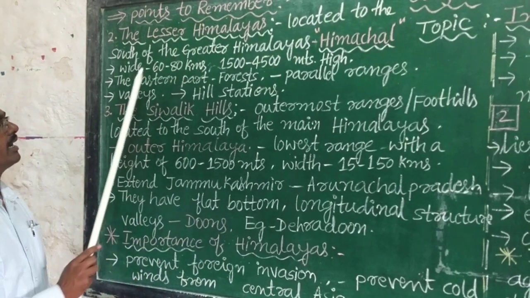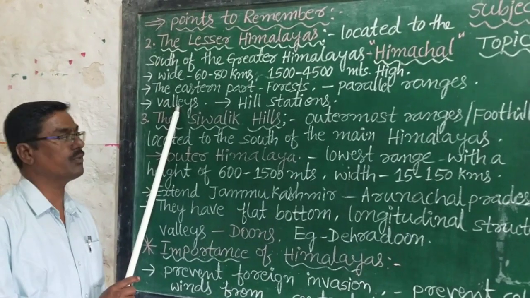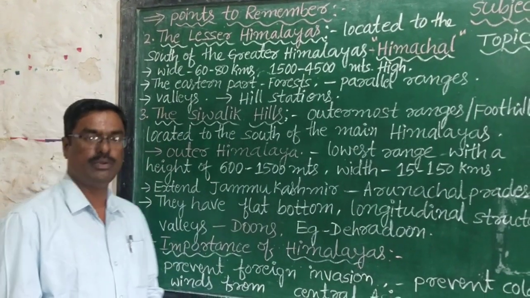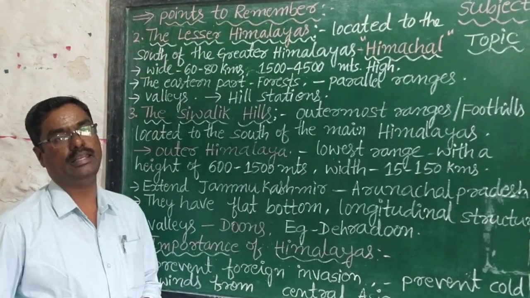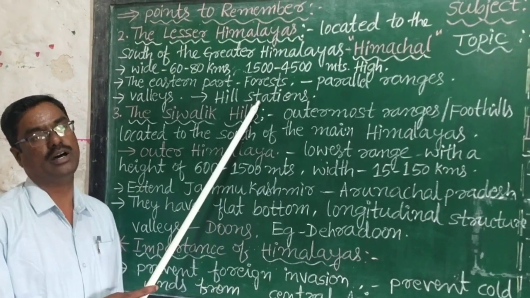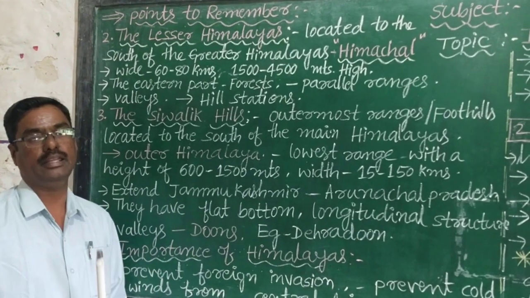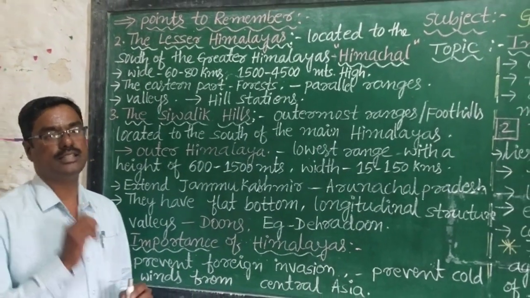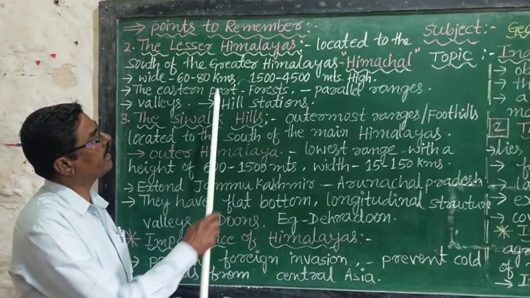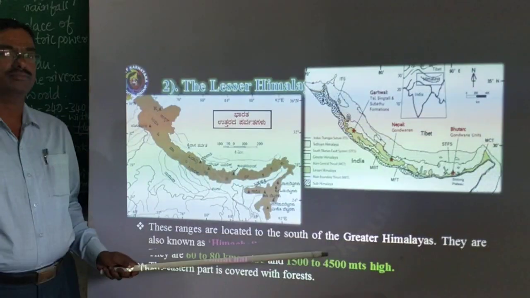These Lesser Himalayas also consist of many valleys. The famous valleys are Kashmir Valley, Kangra Valley and Kulu Valley. Lesser Himalayas are also famous for hill stations like Shimla, Ranikhet, Nainital, Darjeeling, etc. So let us know more detail through visual aids.